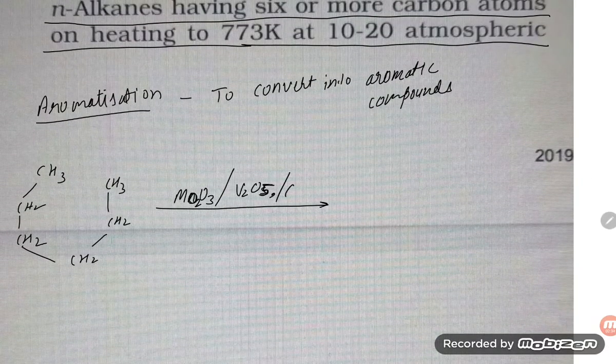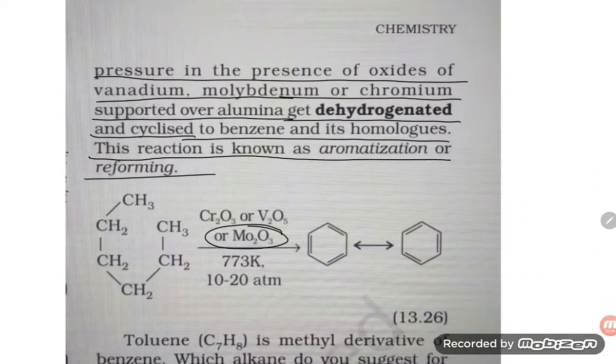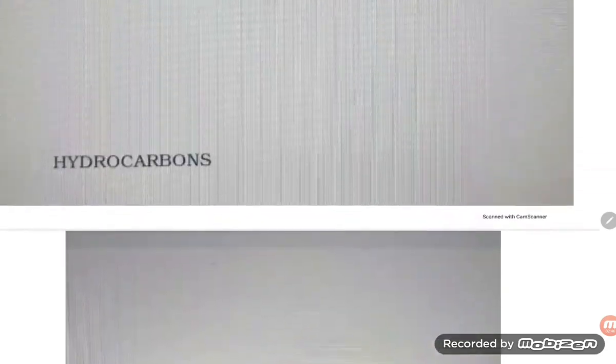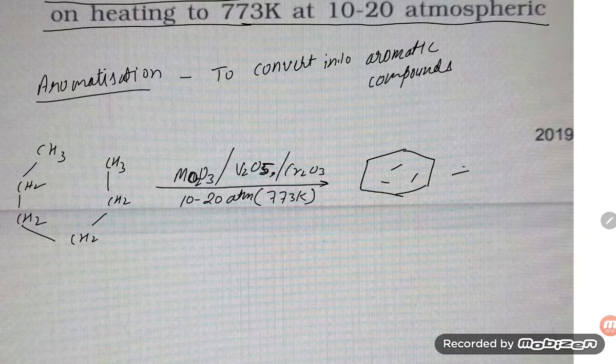Pressure is 10 to 20 atm, and the temperature is 773 Kelvin. If you treat this, it is directly converted into an aromatic compound, and 4 hydrogen molecules, as gas, will be liberated.